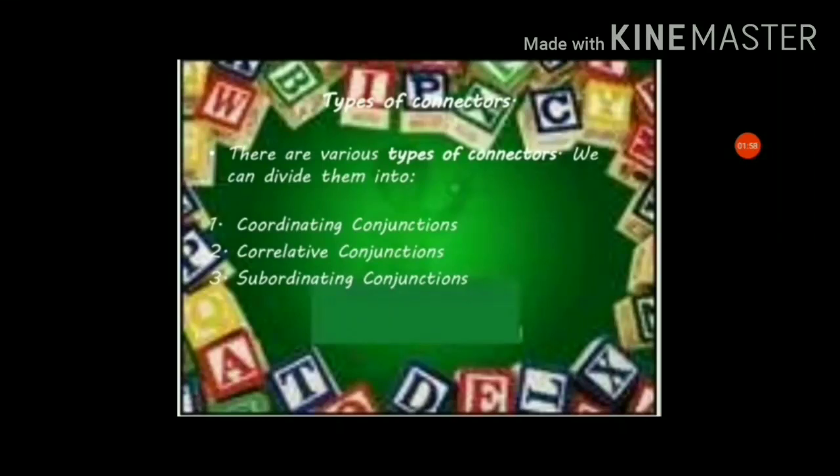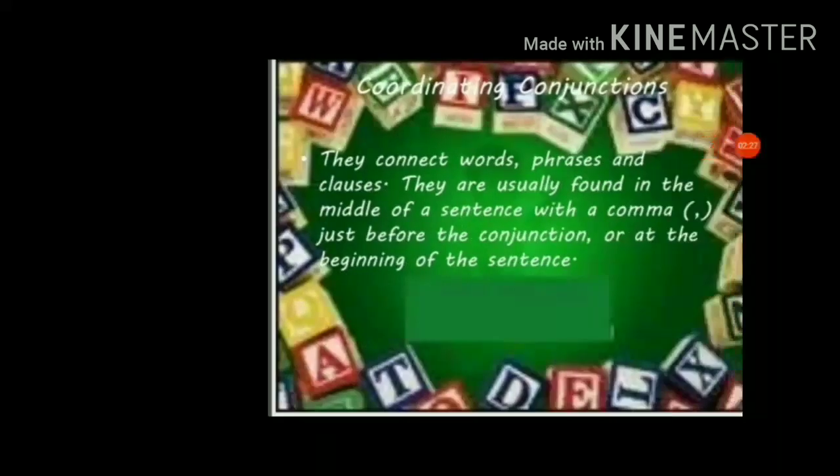There are various types of connectors. We can divide them into three: coordinating conjunctions, correlative conjunctions, subordinating conjunctions. Don't confuse yourself, students. Connectors and conjunctions are both the same. So, we can use both the names, connectors and conjunctions. Okay? Coordinating conjunctions, correlative conjunctions and subordinating conjunctions.